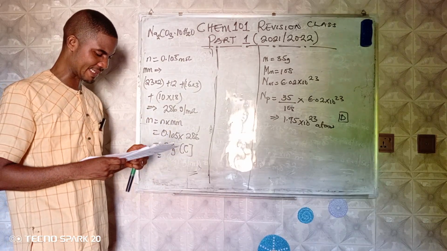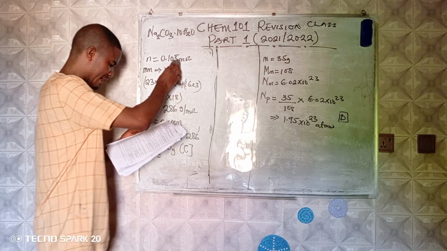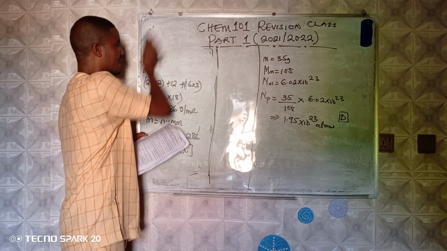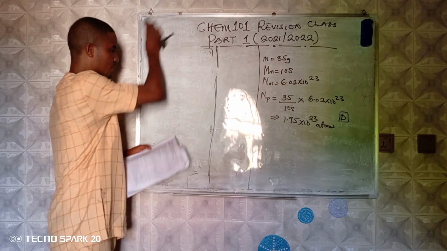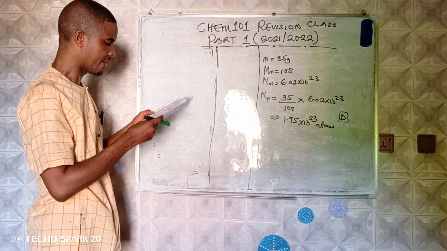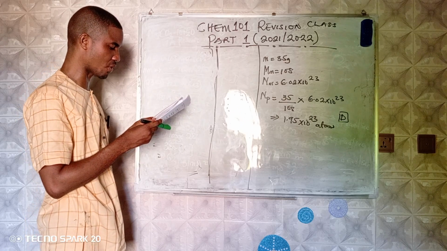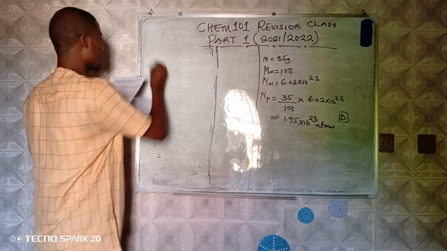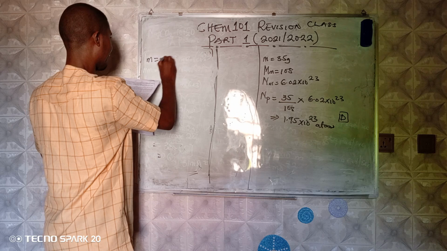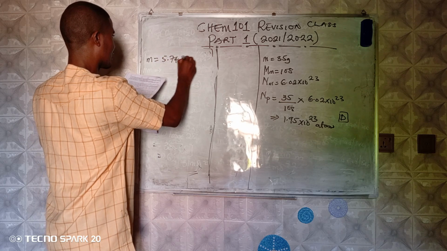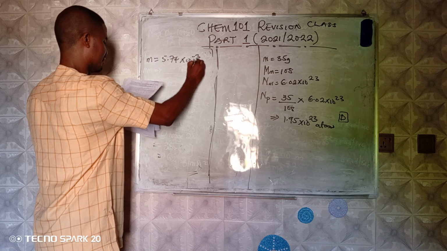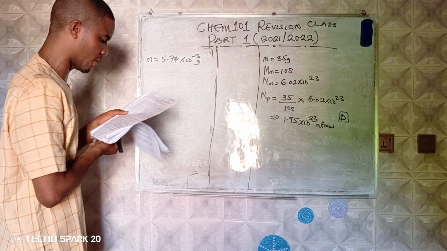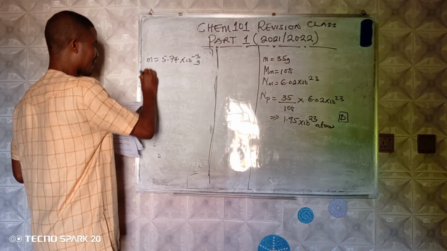So we'll go to question number 10 now. Question number 10 says, a chip used in microcomputer contains 5.74 times 10 raised to power minus 3 grams of silicon. Calculate the number of silicon atoms in the chip. They gave us the mass, 5.74 times 10 raised to power minus 3 gram of silicon. Now also calculate the number of silicon atoms, that is N.